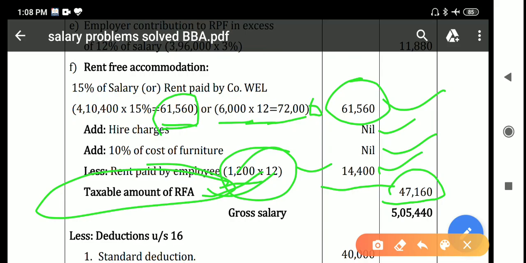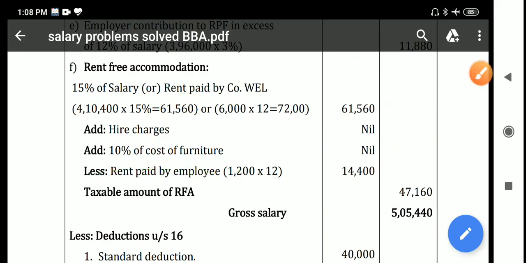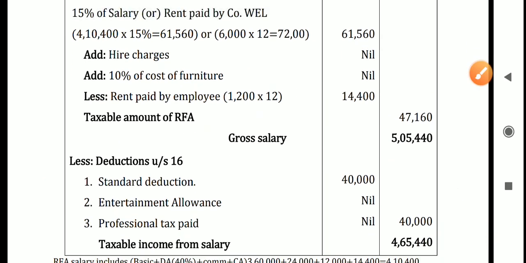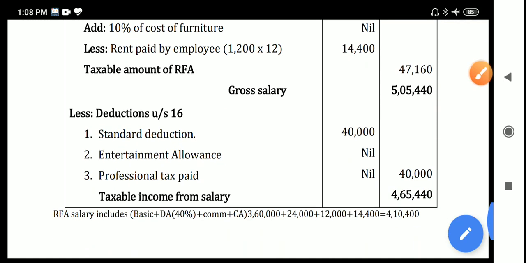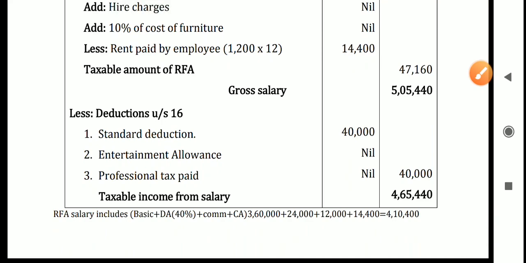Next, gross salary. If you add all the amounts, you'll get a gross salary of 5,05,440. In that you have to deduct the deductions under section 16. There are 3 deductions. Standard deduction 40,000. Entertainment allowance is not applicable to a non-government employee, so nil. And professional tax paid is nil.